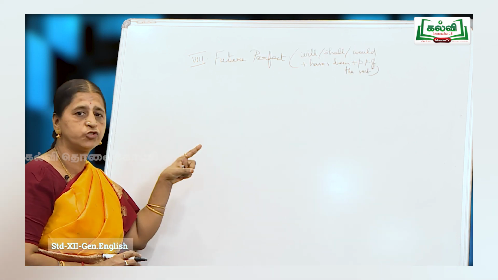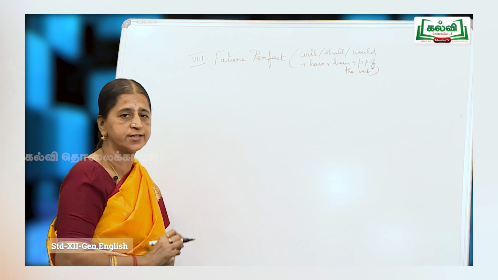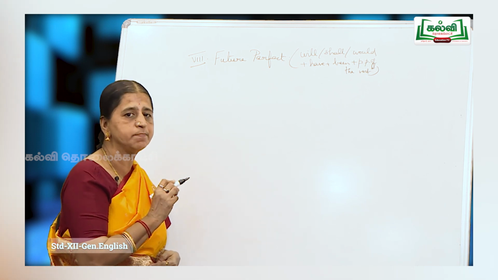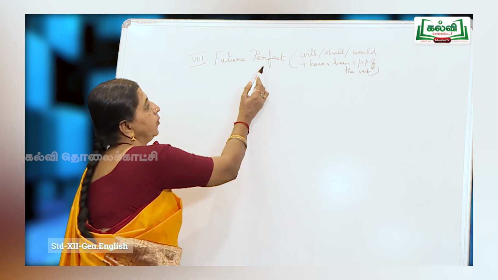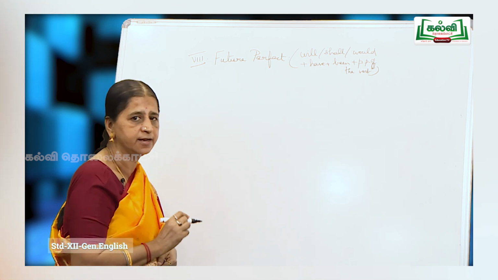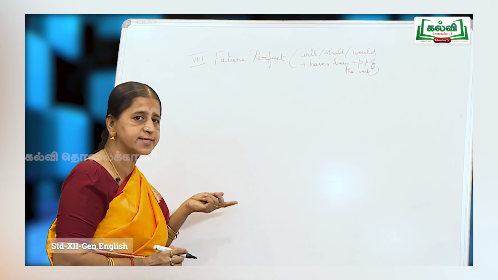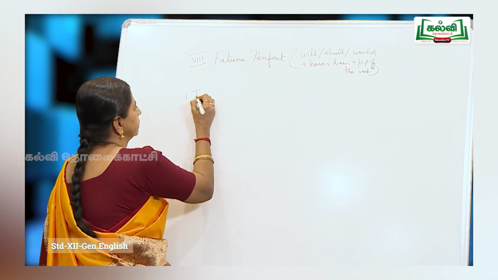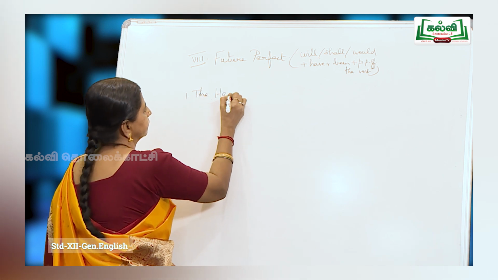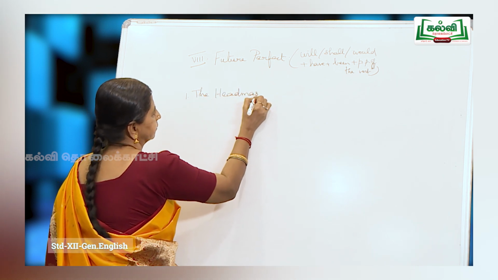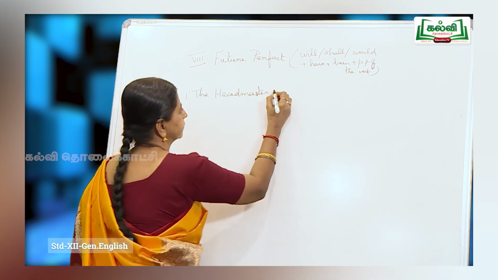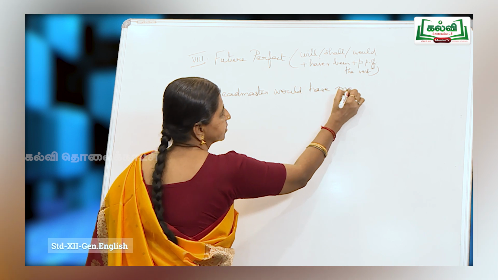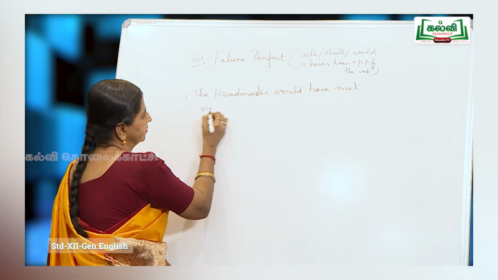Now, the next is future perfect. Now, here the structure is will or shall or would plus have plus been plus past participle of the verb. Whenever you get perfect, you have been. Whenever you get ing form continuous, it is being, being. So, the headmaster would have met my father.